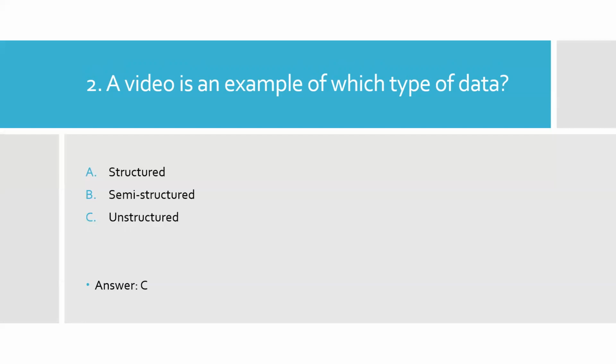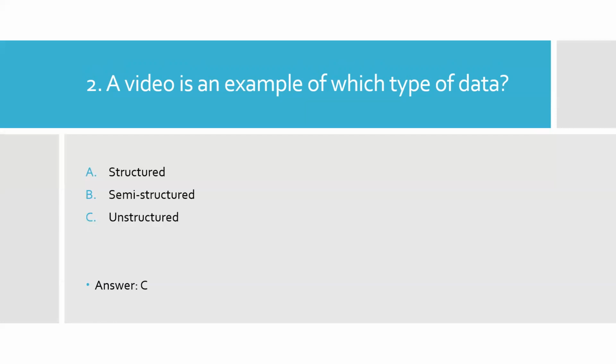But all unstructured data is often delivered in files. A video may have an overall structure, but the data that comprises the video itself is unstructured. Here, option C is the right answer.